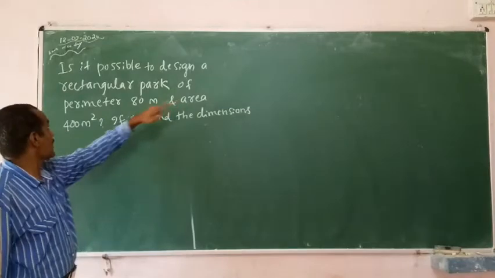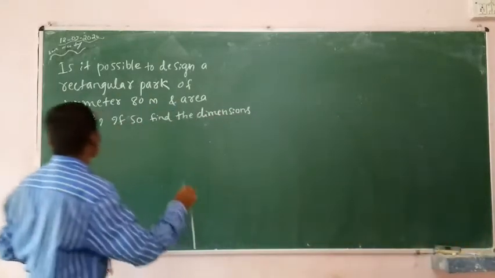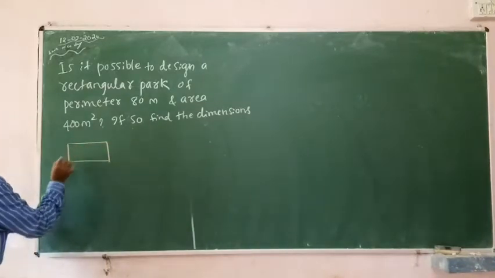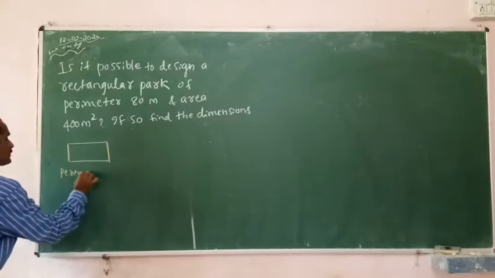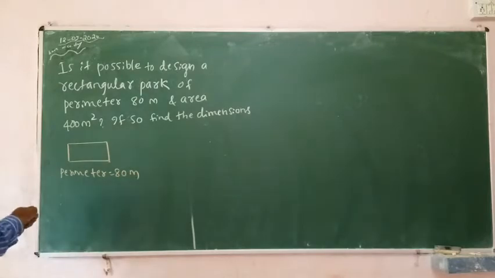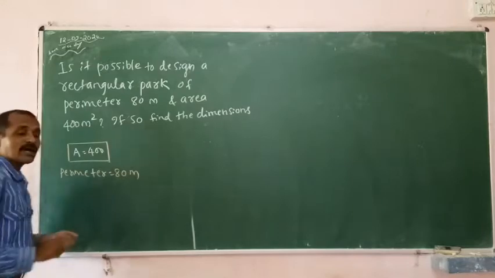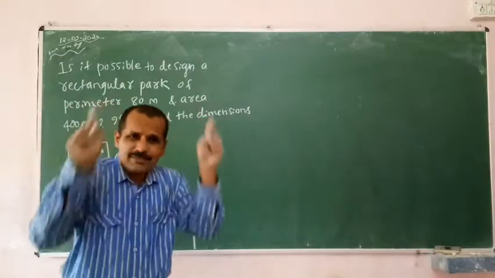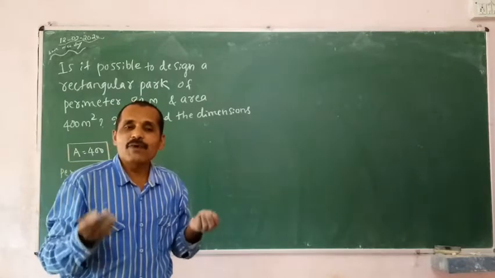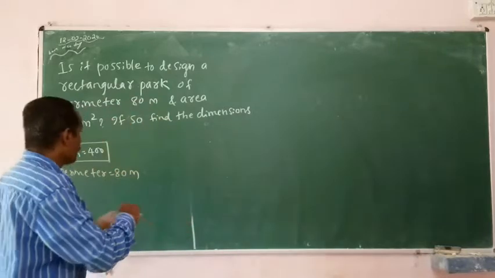Is it possible to design a rectangular park of perimeter 80 meters and area equals to 400 meters square? With such dimensions, is it possible to design a rectangle? That means if we are able to find some length and breadth, it is possible. Otherwise, it is no. Okay?